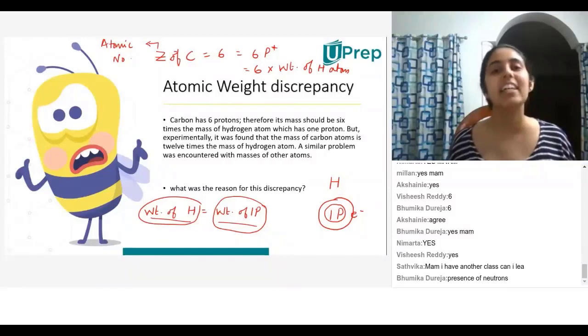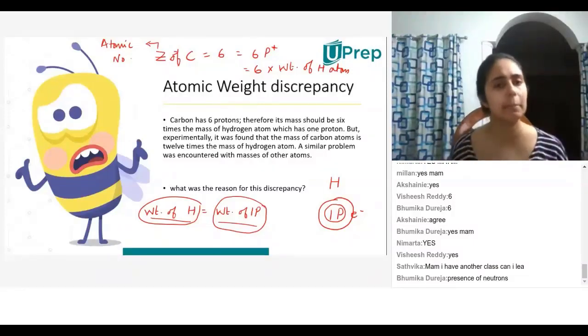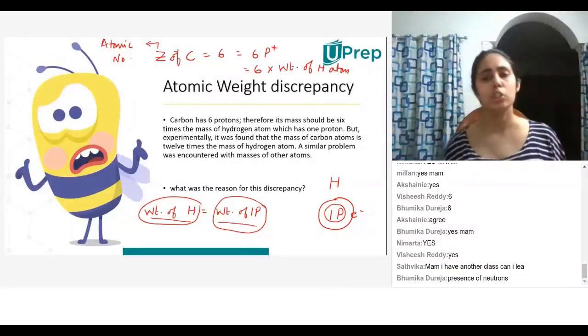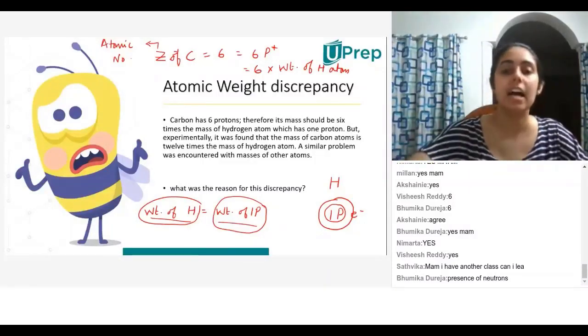Neutrons. Very good. Yes, Akshayani. Yes, Bhumika. Neutrons. So we were missing neutrons, and that is the reason scientists noticed that lots of these elements, by this logic, were supposed to be some multiple times the hydrogen atom, but actually they were 2 times that number. And they noticed this with all of these other elements, not just carbon. So they realized that there must be something else inside the nucleus that we have not accounted for, and maybe that thing has no charge, but it has weight. So how do they find out the presence of such a thing? This we will study in the next class about neutrons.